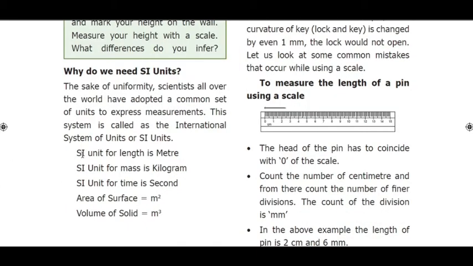First, we know that the unit of length is meter, the SI unit of mass is kilogram, and the SI unit of time is second. Let us consider the area of a surface. Area is denoted in square meters. Volume of a solid is denoted in meter cube.